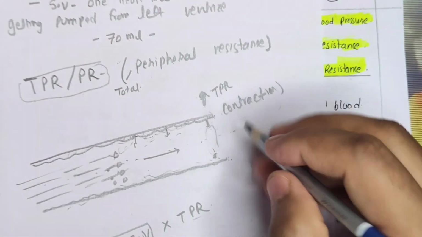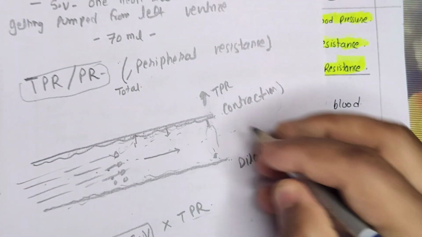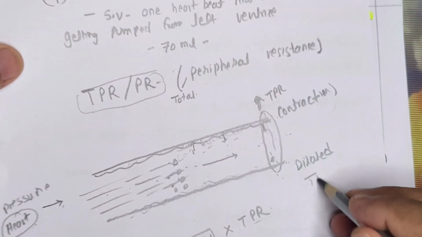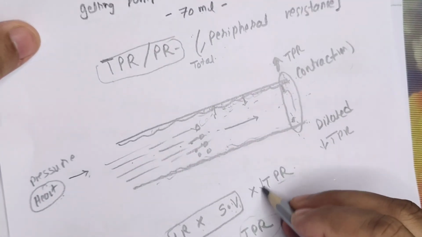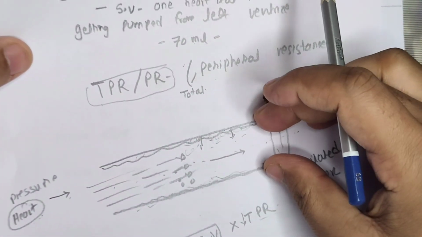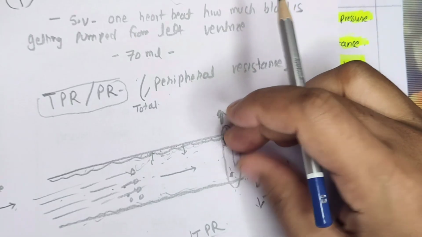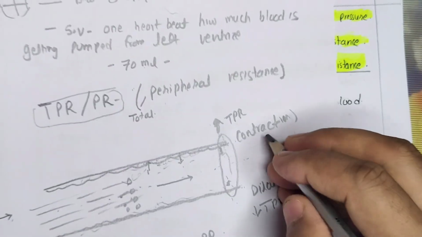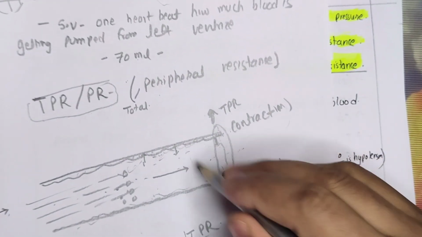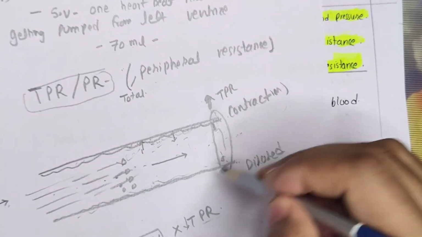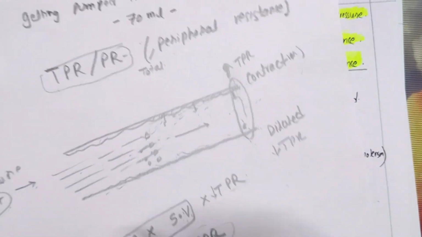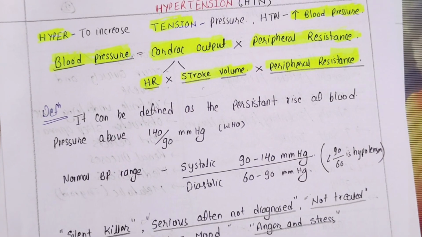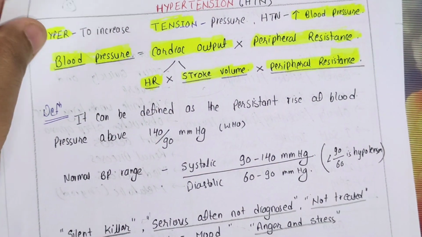If this gets widened or dilated, this lumen will become larger. Then the total peripheral resistance will be reduced. Once total peripheral resistance is reduced, BP will also reduce. Now, what is the relation with blood vessels? If the blood vessels contract, BP increases. If blood vessels dilate, BP decreases. So this concept we have to keep in our mind. We have a lot of medicines which work in this mechanism also. Hope you now understood the concept of total peripheral resistance and how we calculate the blood pressure. Now, with this background, we will start today's topic.